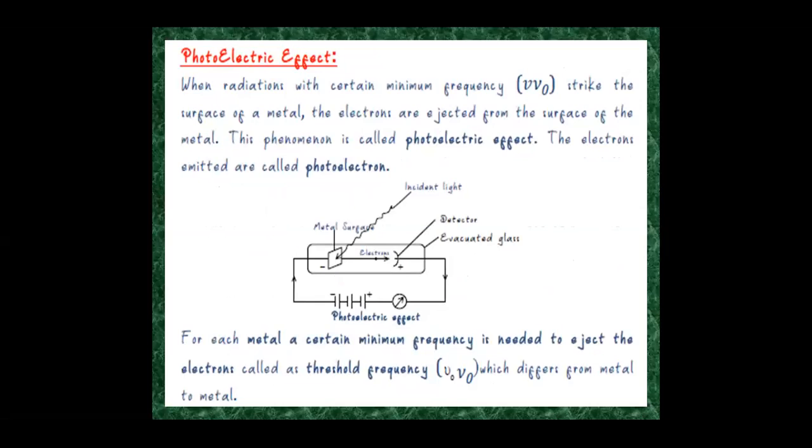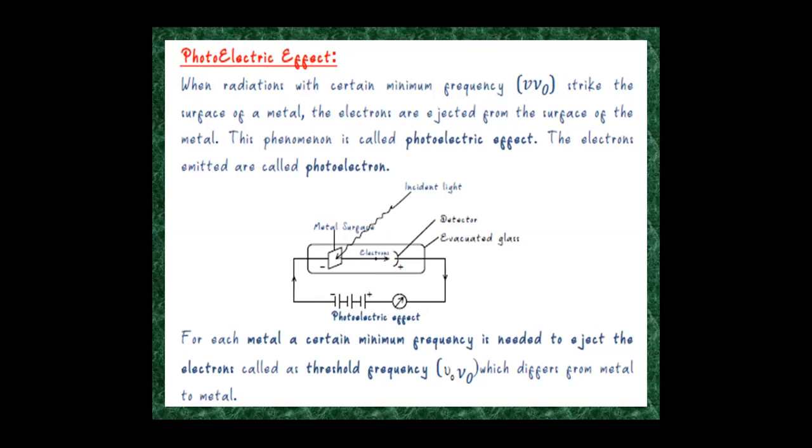The next one, photoelectric effect. When radiation with a certain minimum frequency strikes the surface of a metal, electrons are ejected from the surface of the metal. This phenomenon is called the photoelectric effect, or you can say the emission of electrons when radiation of a certain minimum frequency strikes the surface of a metal.